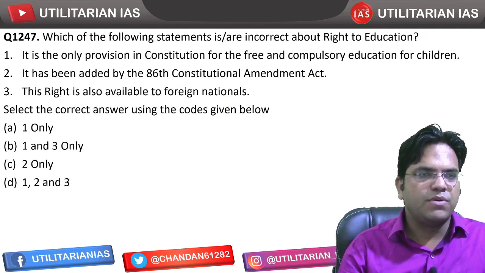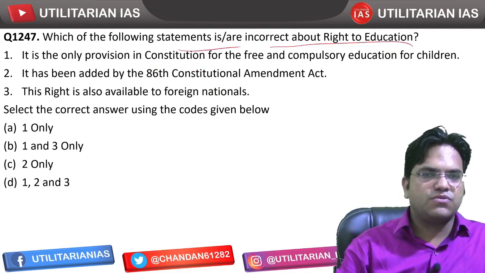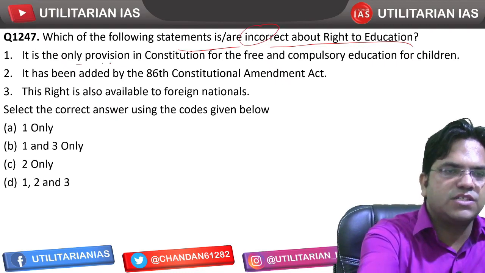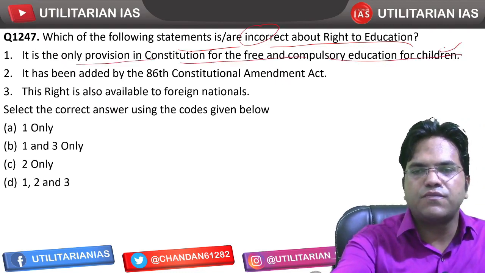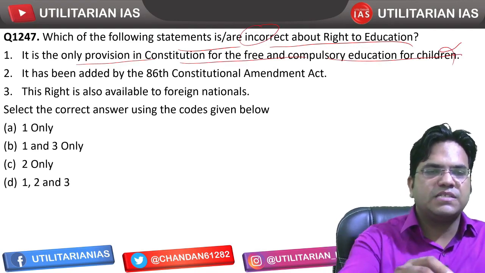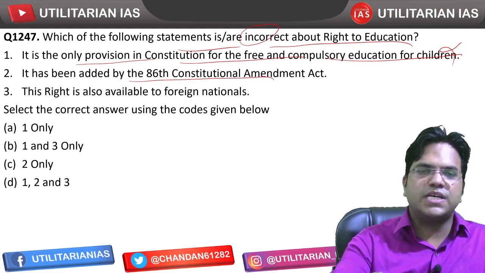Okay. Now we are moving to the question: which of the following statements are incorrect about the right to education? Incorrect is what it is asking. It is the only provision in the Constitution for free and compulsory education for children. That's incorrect. It has been added by the 86th Constitutional Amendment, so that's correct.